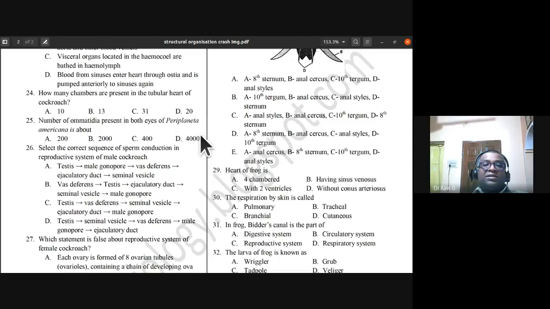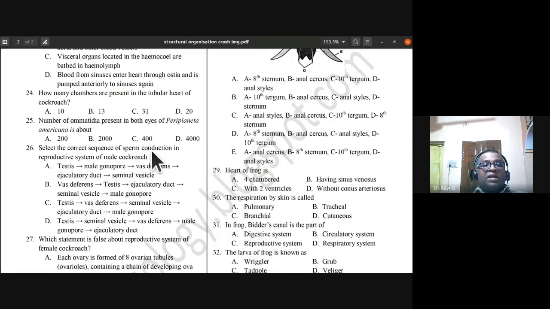So that is why you should be very careful. The more the question seems easier, read it twice. It might not be an easy question. So read it twice before you answer it. So number of ommatidia present in both the eyes of Periplaneta americana is about 4000.